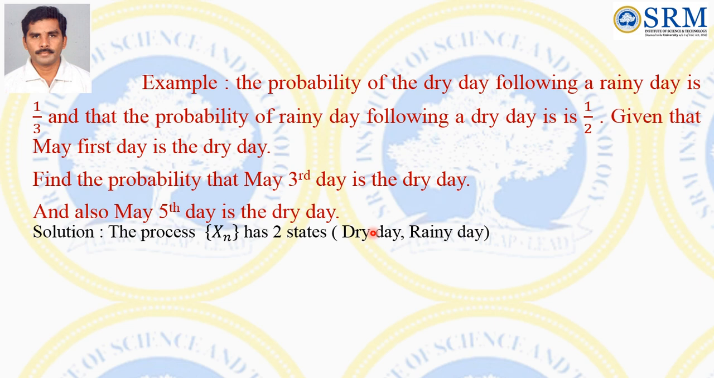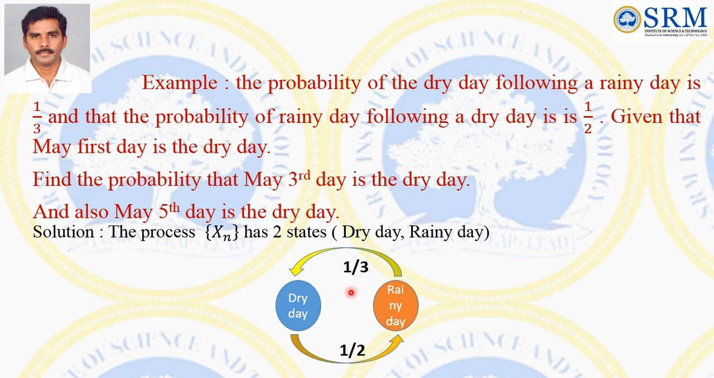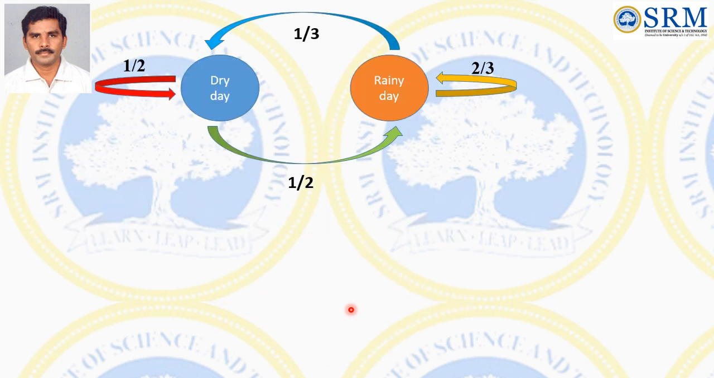There are two states here. One is dry day, and the other is rainy day. The probability of a dry day following a rainy day is 1/3. The probability of a rainy day following a dry day is 1/2. Therefore, we can write the remaining probabilities. This is the transition probability diagram.